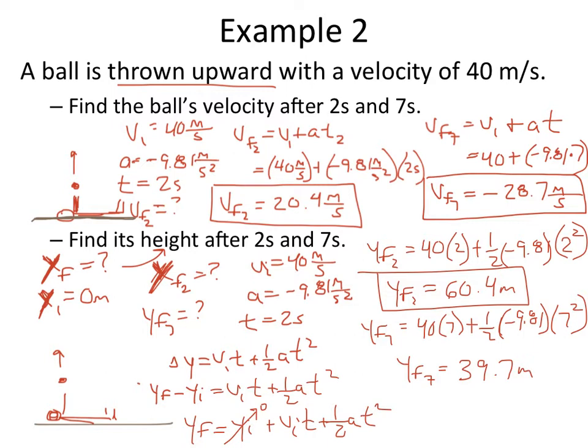So just like in the last part of the problem, it's coming back down right here. The velocity at 2 seconds is still going up. The velocity at 7 seconds is coming back down. Here, at 2 seconds, the position is high, and at 7 seconds, the position is much lower because the object is coming back down.